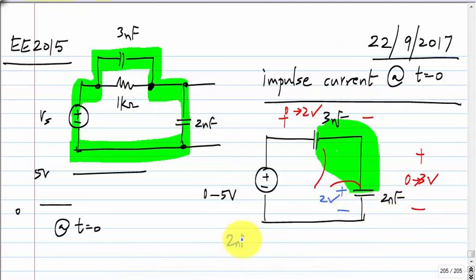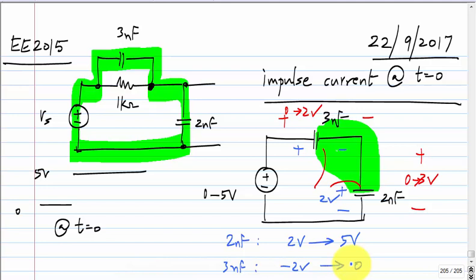On the 2 nanofarad capacitor, it starts from 2 volts, it goes to what? 5 volts. And on the 3 nanofarad capacitor, in this polarity, it starts from minus 2 volts and goes to what? 0. Okay. So, actually the amount of jump is exactly the same. It's got nothing to do with the initial condition, right? The voltage across the 2 nanofarad capacitor increments by 3 volts. The voltage across the 3 nanofarad capacitor increments by 2 volts. Okay. Now, if it initially had some charge, that simply gets added to it. Is this fine?